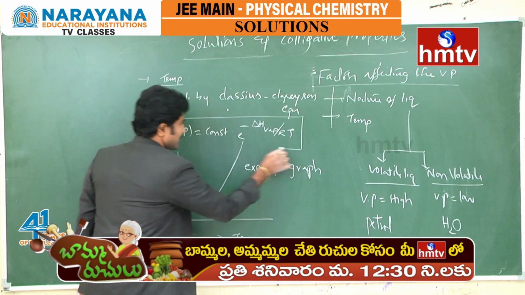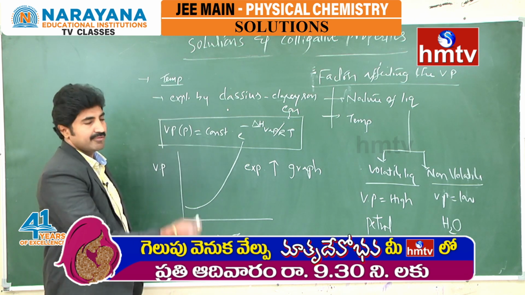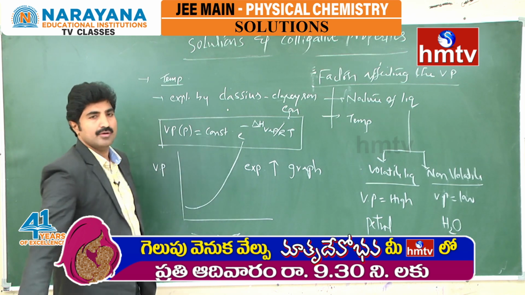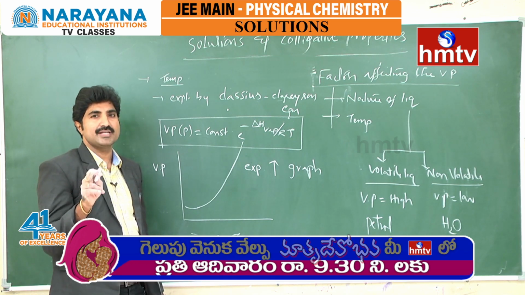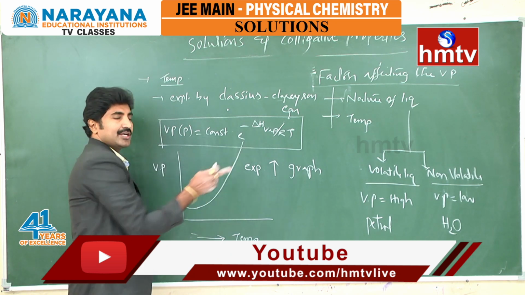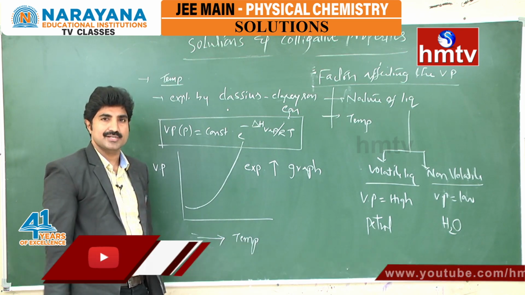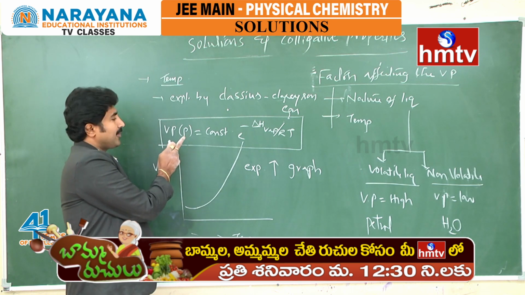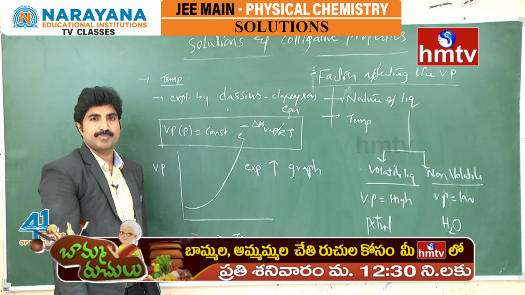Suppose you convert this Clausius-Clapeyron equation into different formats; again we can draw different graphical representations. Suppose it is converted into ln form, where ln means natural logarithm, base e, or it is converted into log form, or it can be taken at two different temperatures. Based on that we can draw graphical representations. If you convert into ln form, what is this equation? Vapor pressure P is equal to some constant into e power minus delta H vaporization by RT.